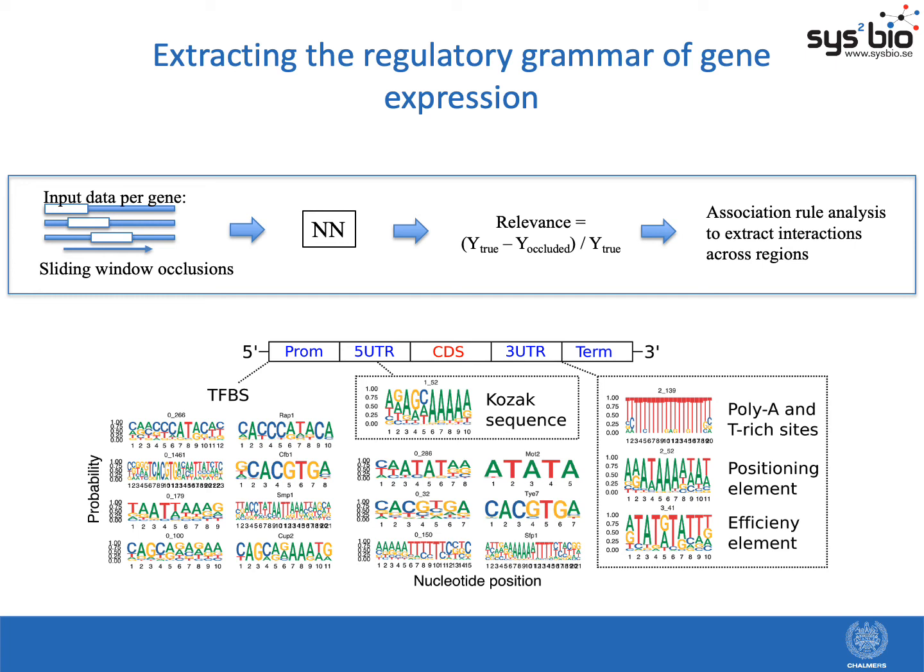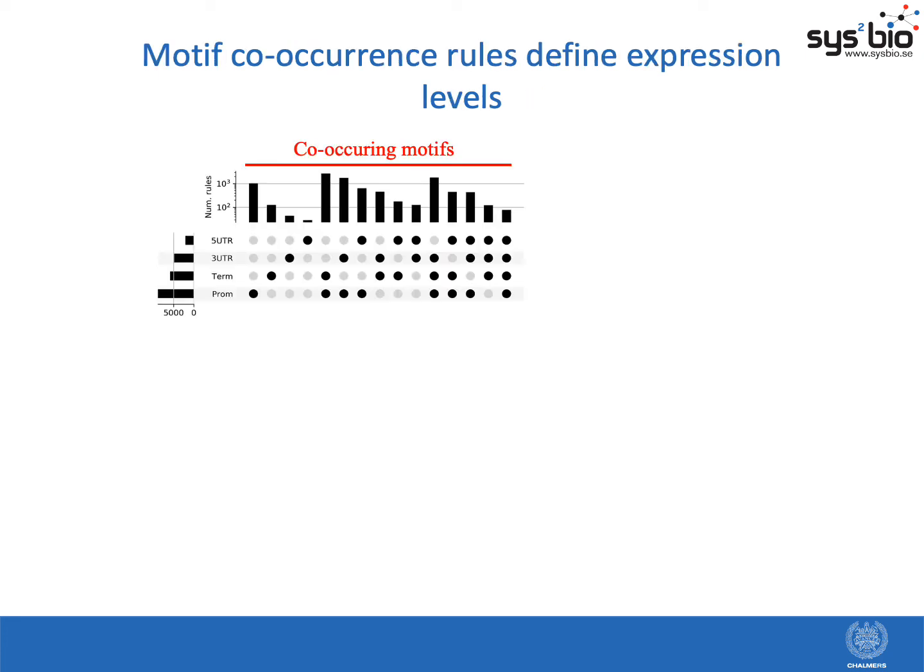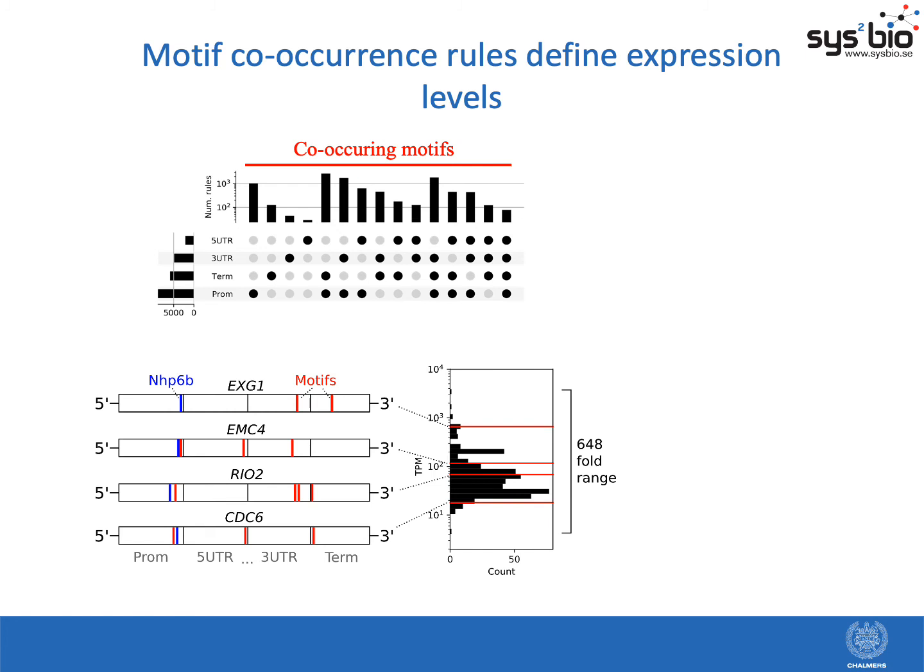And after that, we also performed association rule analysis, which is actually market basket analysis. So we treated each gene as a basket and determined the co-occurrence of motifs across the different genes. And what this showed is that over 8-fold more co-occurring motifs were found across the different regulatory regions than in any single region alone. So an example of this is shown here for like four genes that have a common